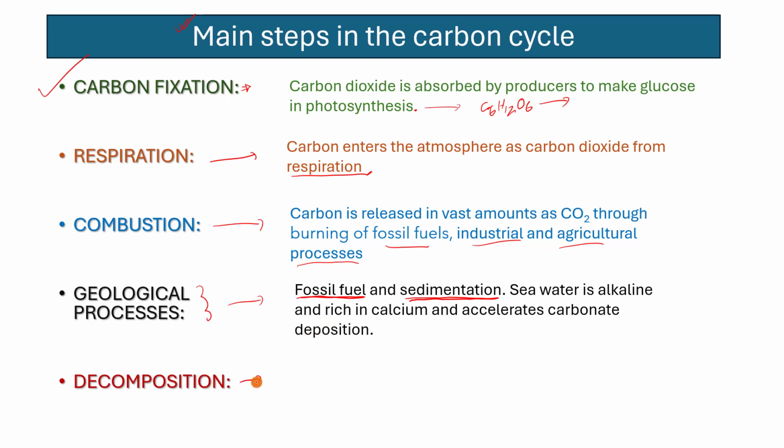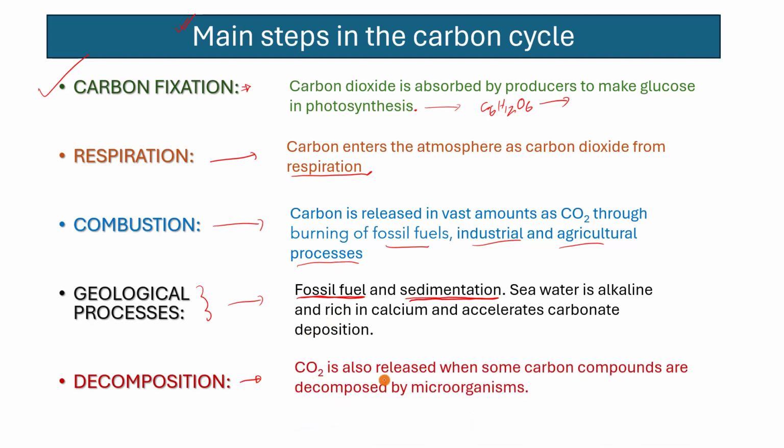Carbon dioxide is also released when some carbon compounds are decomposed by microorganisms. Thus, the carbon dioxide cycle is maintained by the processes of photosynthesis, respiration, decomposition, and fuel burning. Now, let us explain the carbon cycle with the help of a diagram.